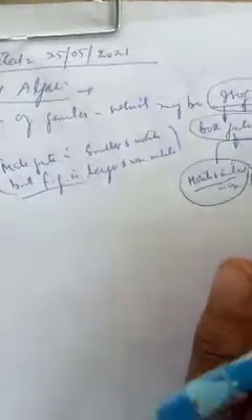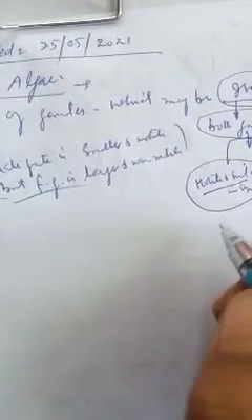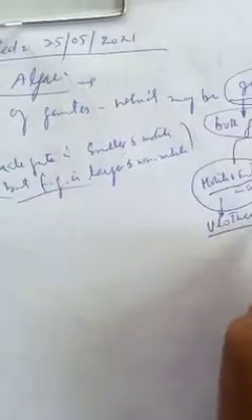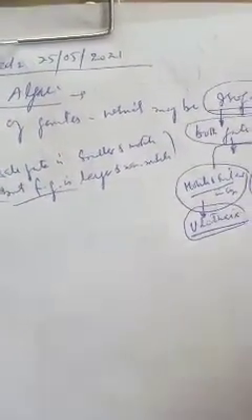Isogamy means when both the fusing gametes are similar, both in size as well as their motility. If one is motile, another is also motile. If one is non-motile, another is also non-motile. For example, if the fusing gametes are flagellate and similar, that is motile and similar, this case we find in Ulothrix. An example of this case is where the fusing gametes are motile and similar in size.